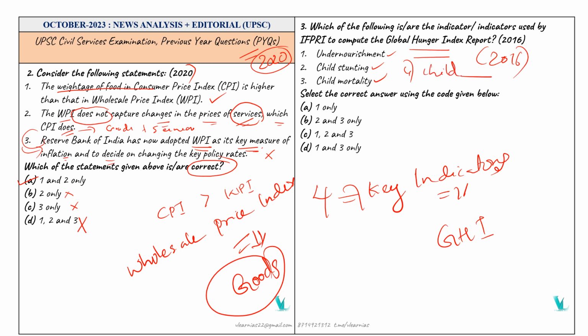You have to write in the comment section. Select the correct answer using the code given below. So we know which one will be the answer. D? No, the answer is C. 1, 2, 3, so all these things are the answer. I will tell you the answer: undernourishment, child stunting, child mortality, as well as child wasting.